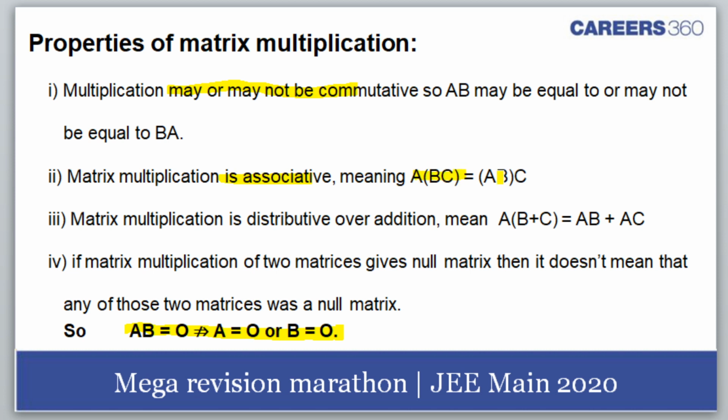So A(BC) is equal to (AB)C. Good morning. So matrix multiplication is distributive over addition. This all helps us. A into (B plus C) is AB plus AC. Okay, this I have already discussed. Now let's move on to the next part.